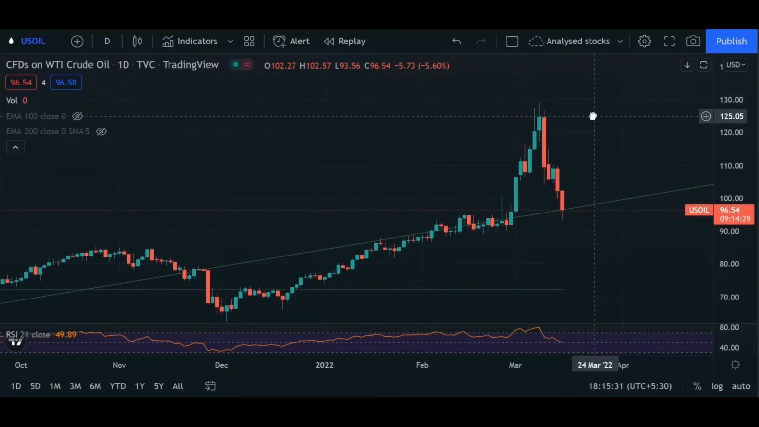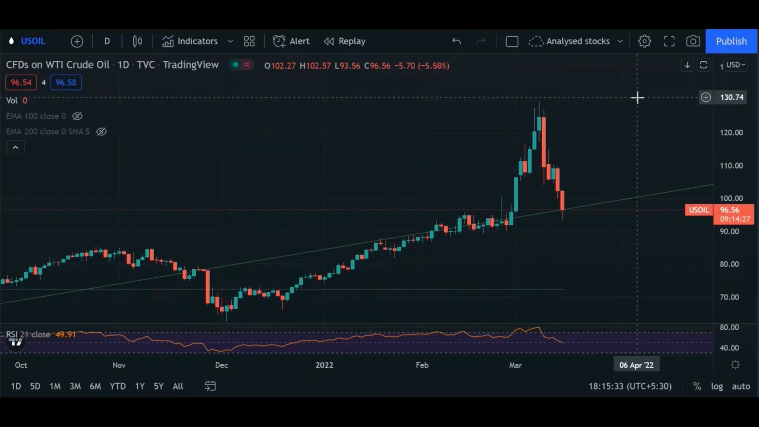So I will be making a separate video on how to use Fibonacci retracement. This is a very simple yet very beautiful indicator that helps in trading. So I will be making a video on that separately.